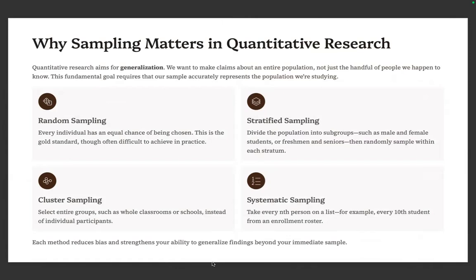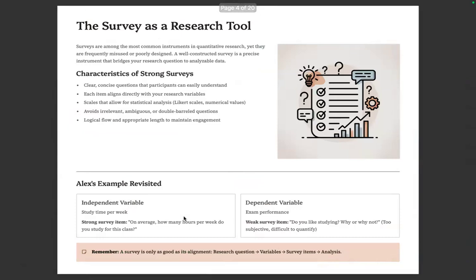Each method, you have to understand, reduces bias and even strengthens your ability to generalize your findings beyond your immediate sample because everybody was given the equal opportunity to be chosen. That's what you have to pay attention there.